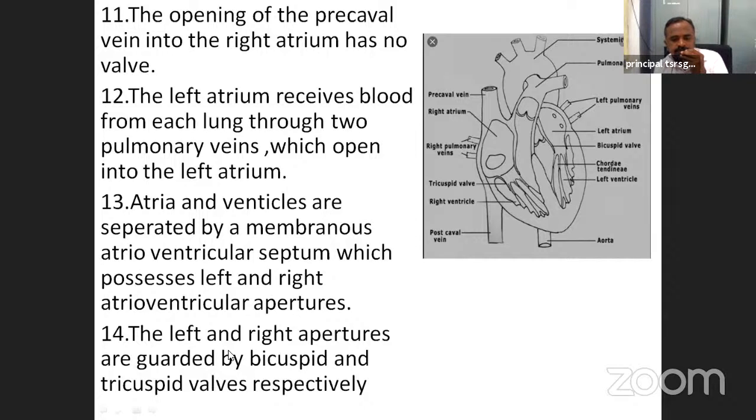Next, the left and right apertures are guarded by bicuspid and tricuspid valves respectively. The bicuspid valve is present between the left atrium and ventricle, and the tricuspid valve between the right atrium and ventricle.